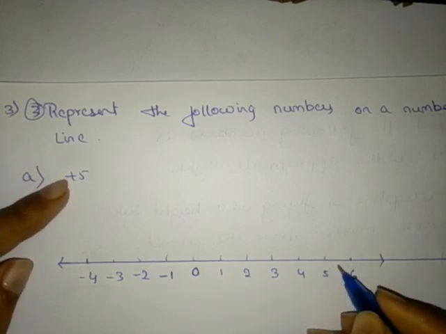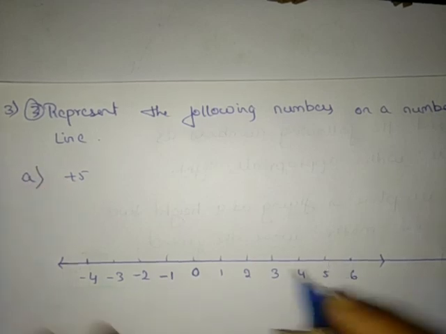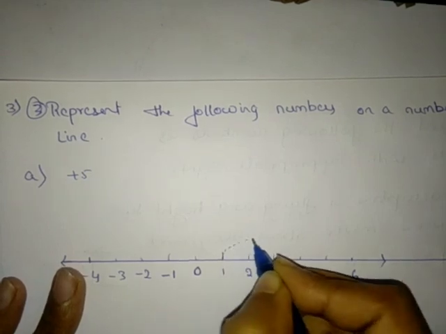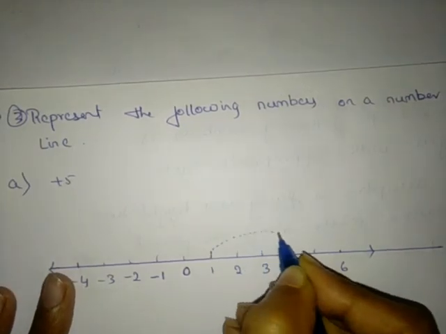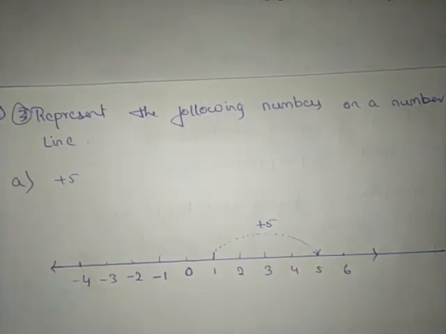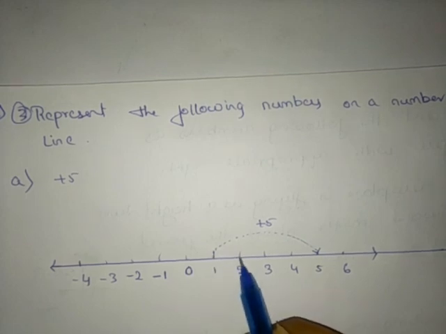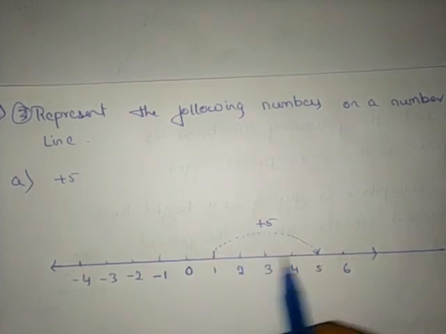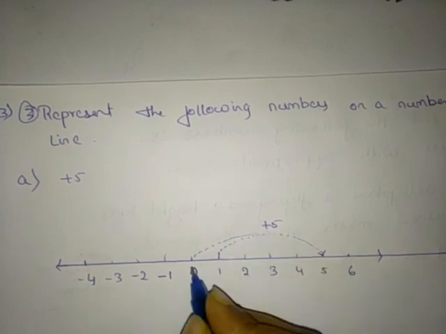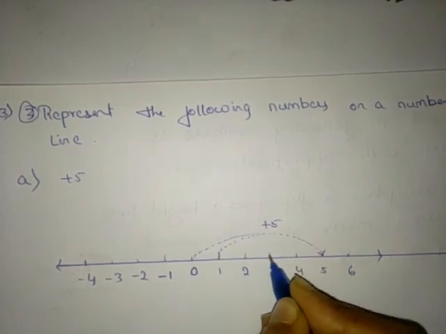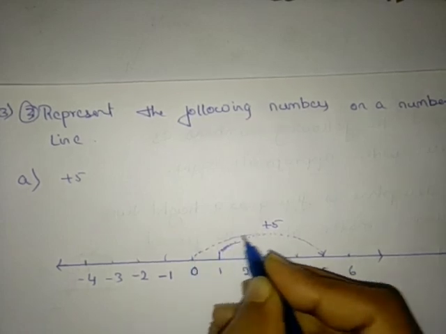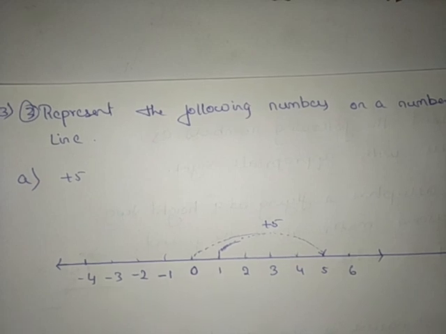We need to mark the 5 on the number line. So this is the 5. So I will mark like this. Use a pencil while drawing, right? This is plus 5. You can see here 1, 2, 3, sorry, I have marked it wrong. From here it should be 1, 2, 3, 4, 5. Not this. From here I have marked plus 5.